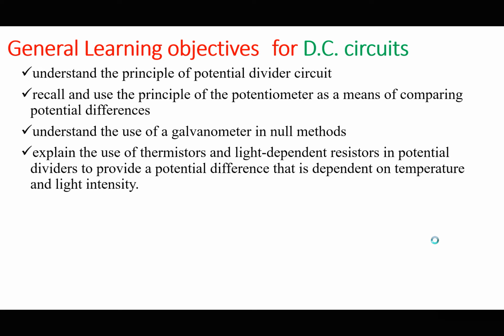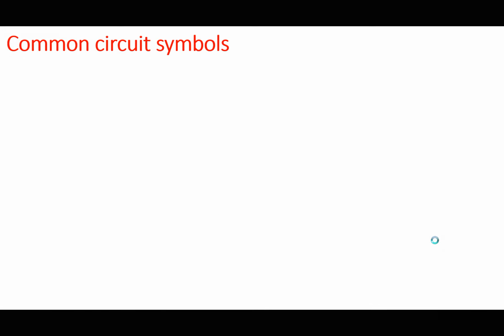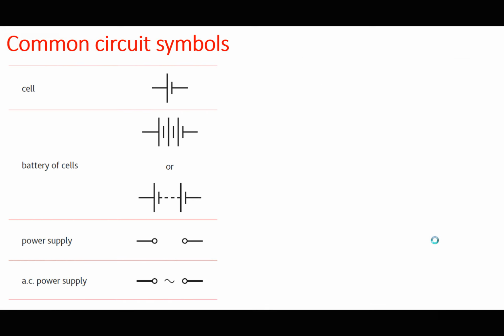Okay, I want us to start by reminding ourselves of the common circuit symbols that we shall find in this unit. You met these circuit symbols in IGCSE, I suppose. So you saw the symbol for the cell. This should now become part of, in case you forgot, the symbol for the battery. For the battery, remember the longer bar represents positive, the shorter bar represents negative. So for example, here it means we have three cells forming a battery. Or it can be represented like this. This is a battery. You have a collection of cells, they form a battery.